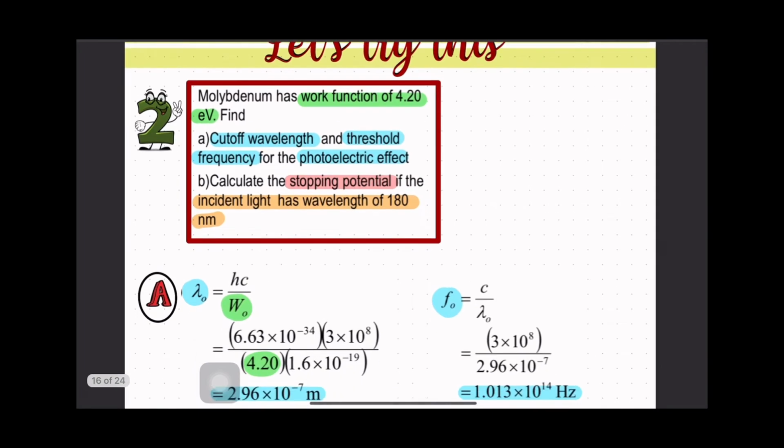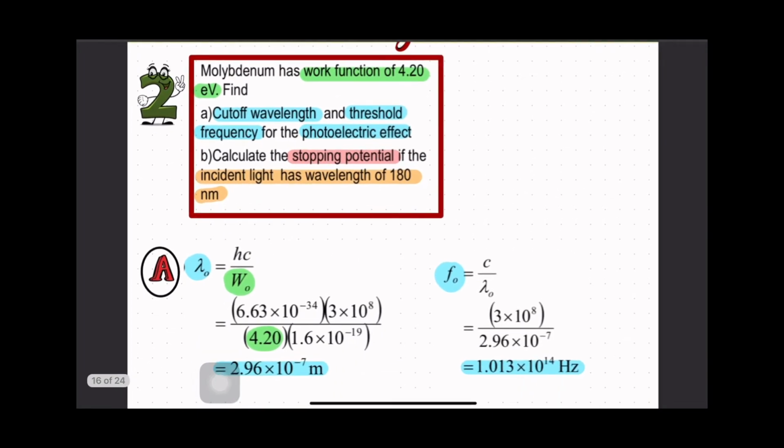Okay, next example, example 2. We have a molybdenum with a work function of 4.2 electron volt. Find the cut-off wavelength and threshold frequency for the photoelectric effect. So cut-off wavelength is lambda naught equals Hc over work function. As you can see, the work function given here is in electron volt, you have to change it to joule. So work function in electron volt times 1.6 times 10 to the power of negative 19 to get work function in unit joule. Then you will get lambda naught is 2.96 times 10 to the power of negative 7 meter.